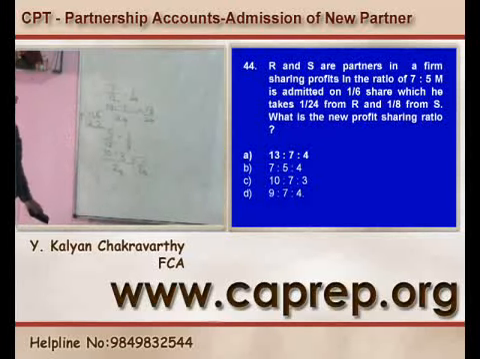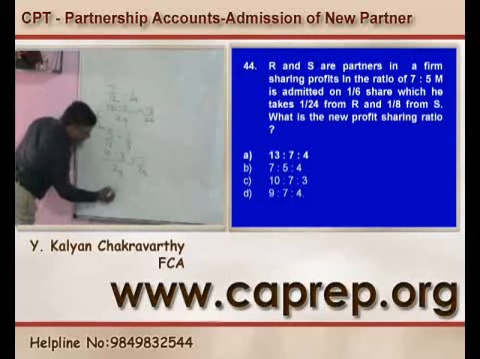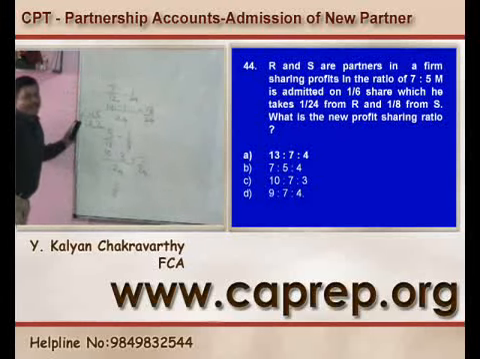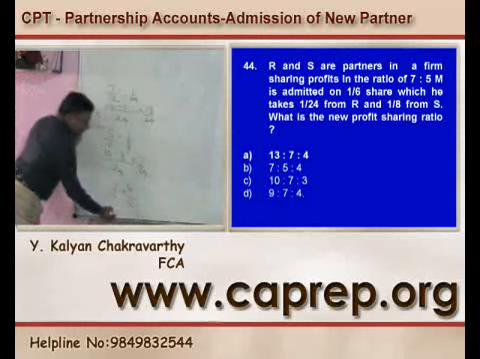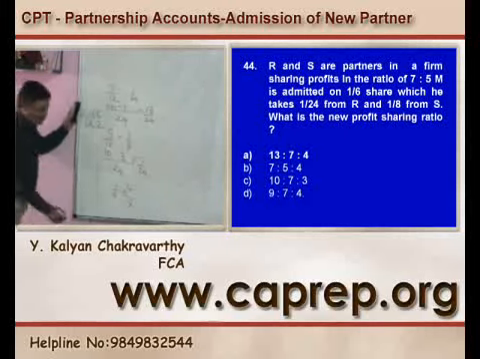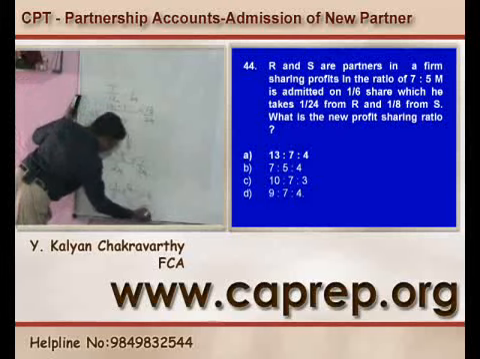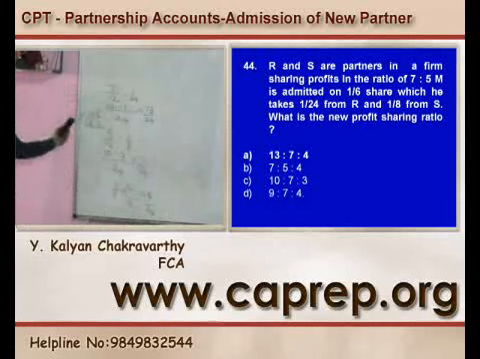So 13:7:4 is the answer. How does 1/6 get the denominator 24? By multiplying with 4 and dividing with 4. So that this comes to 4/24.